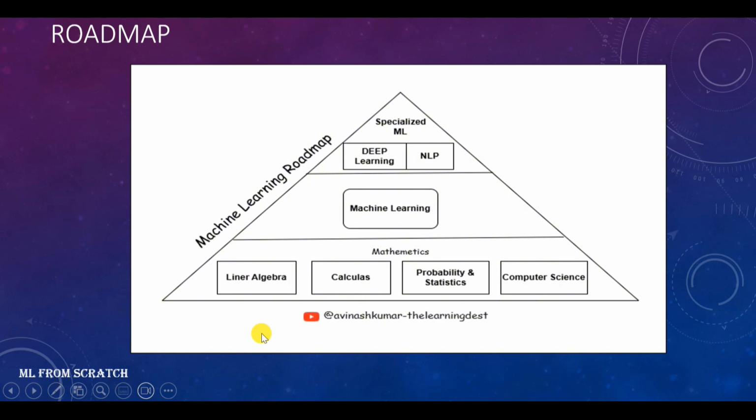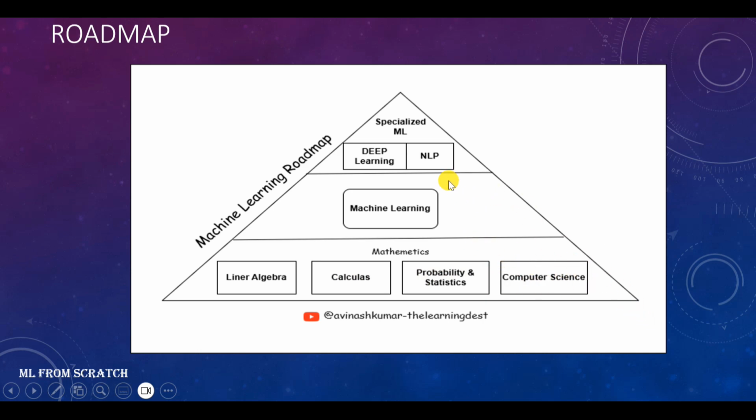Alright guys, so now I'm going to discuss the roadmap of our machine learning journey, which I have divided into 3 categories. The first section, which is the base section, is the mathematics section, and here we are going to see all kinds of mathematical calculation which is needed for our machine learning journey. So the first section is linear algebra. Then we will talk about calculus. After that, we will cover probability and statistics. Then we cover computer science. This is the base section.